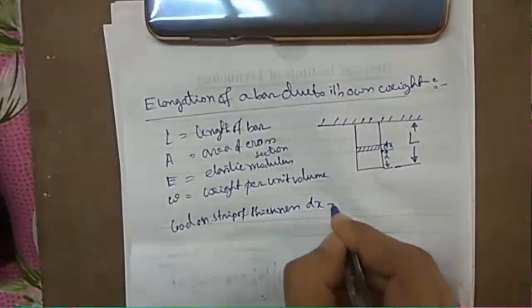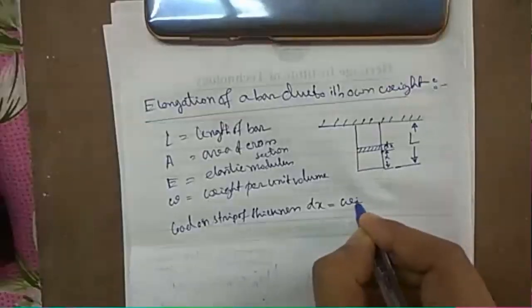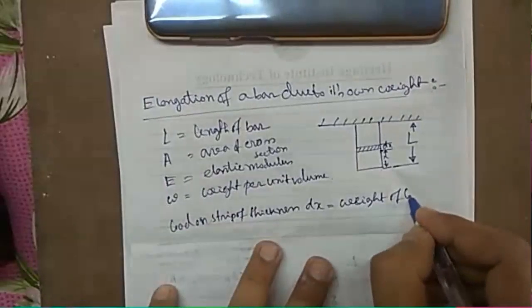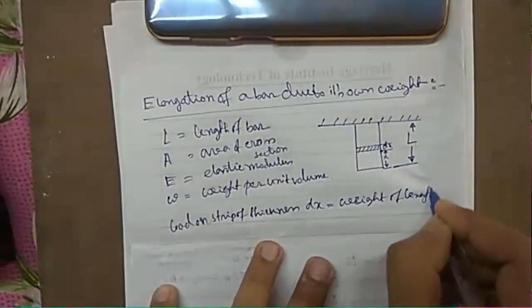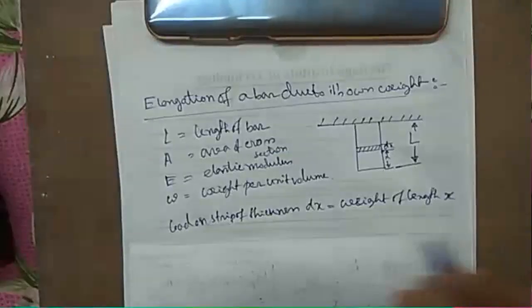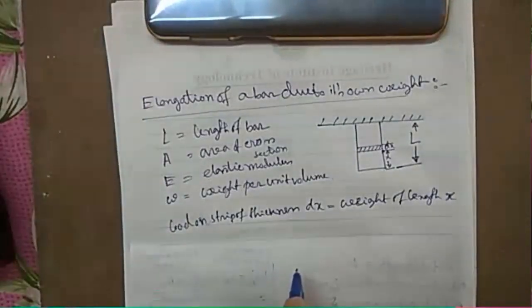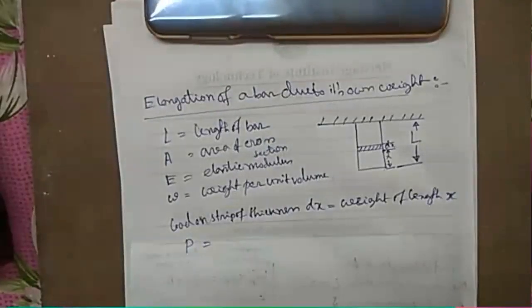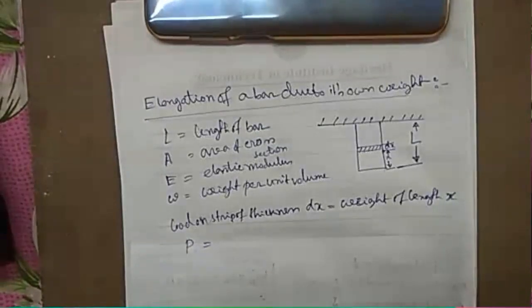thickness dx is equal to the weight of length x. Okay, so now if this load is taken as P, which is working on dx, then this load P will be how much?